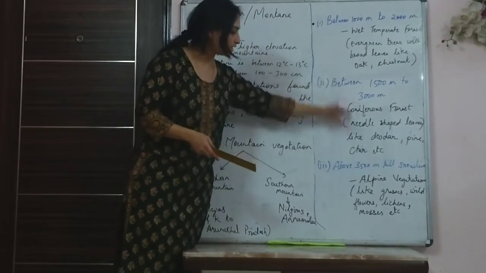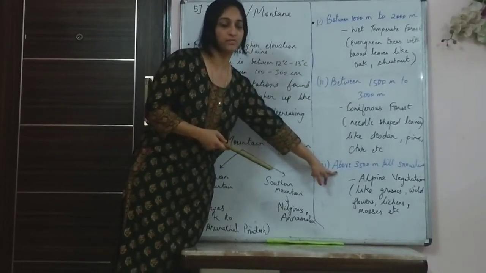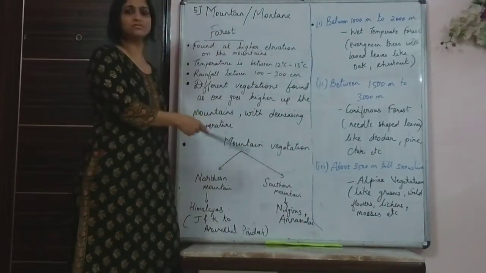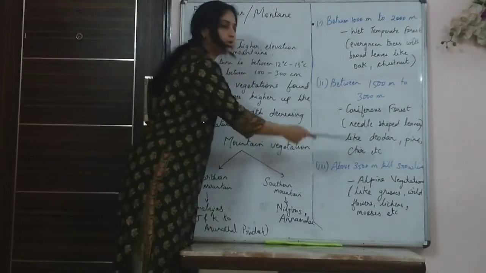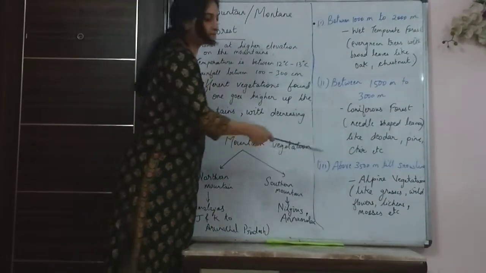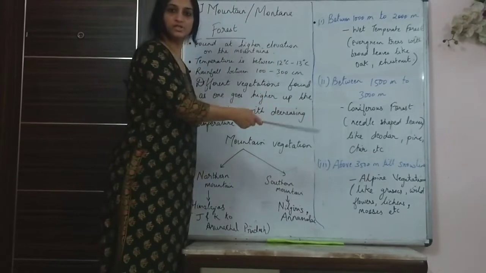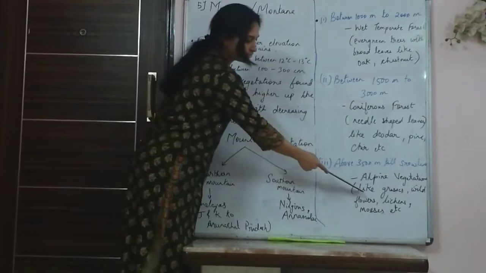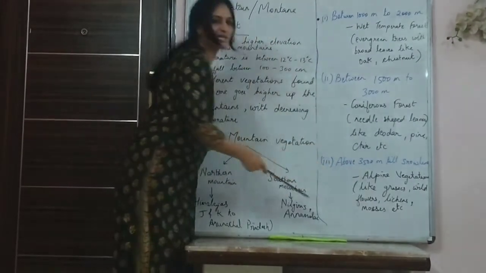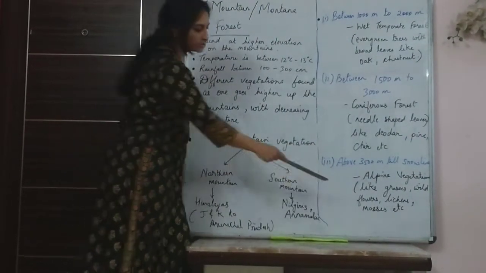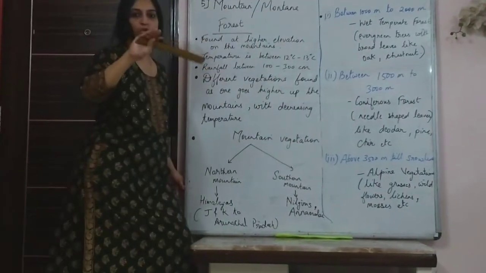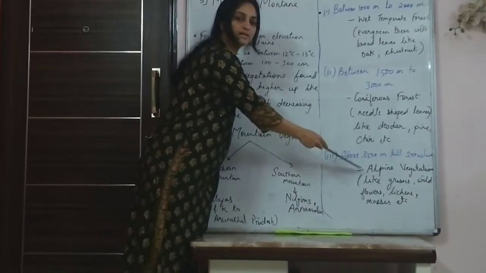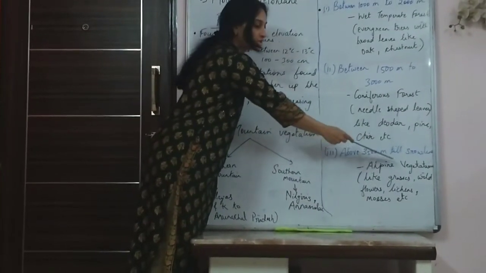When you go much higher, above 3500 meters, you find alpine vegetation. Alpine means it is extremely cold. So obviously you won't find trees growing there, because it is very difficult to grow in such harsh, cold conditions. It will retard the growth of trees. So then you find grasses, wildflowers, shrubs, all short plants, lichens and mosses over the stones, some green growth there. Mosses and lichens all come under alpine vegetation till the snow line.